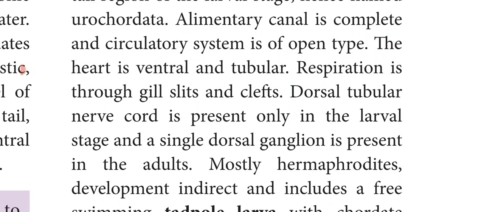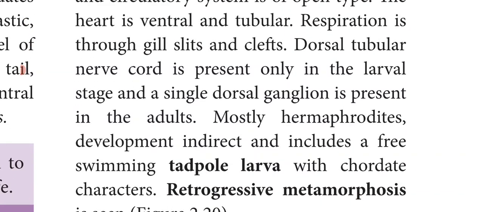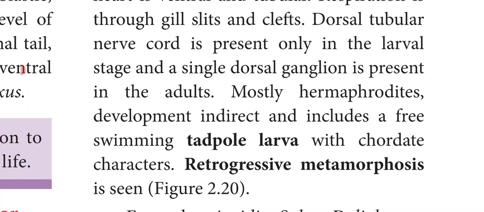Development is indirect. That means there is a larval stage. So it includes a free swimming tadpole larva with chordate characters. And retrogressive metamorphosis is seen. So what do you mean by retrogressive metamorphosis? It means during the larval stage it possesses some advanced characters, but these advanced characters are totally changed or lost during the adult stage. That is called retrogressive metamorphosis. So when the larva changes into adult, most of the advanced characters we have already learned, isn't it? The notochord is lost, the tubular nerve cord is lost.